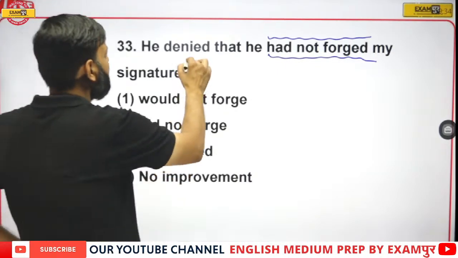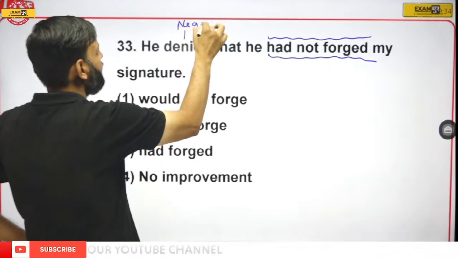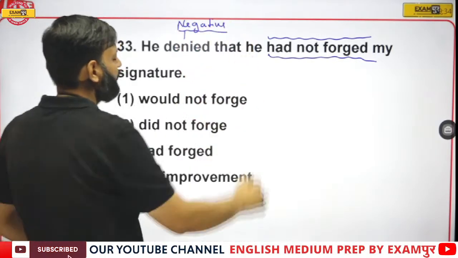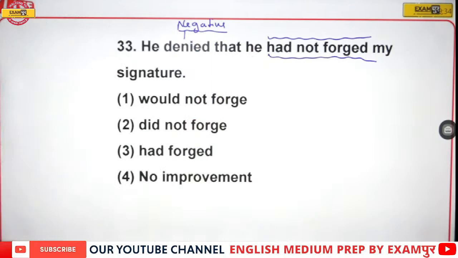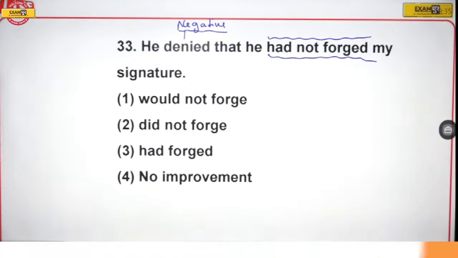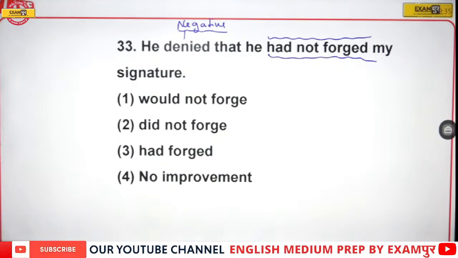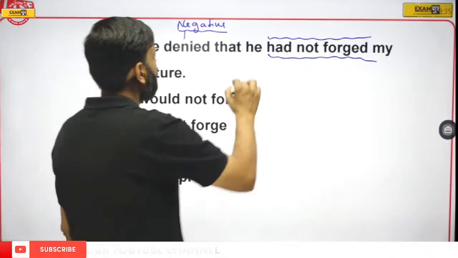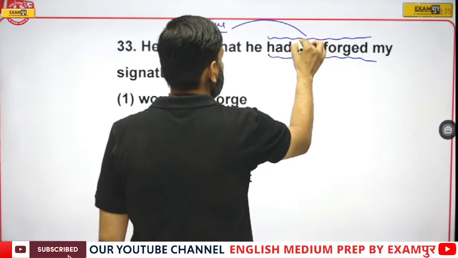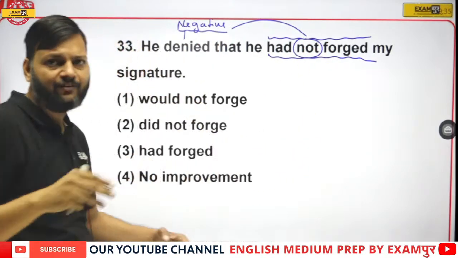See, deny is a negative word. Always remember that deny is a negative word. If deny is a negative word, not cannot be used here, because deny itself is a negative word.